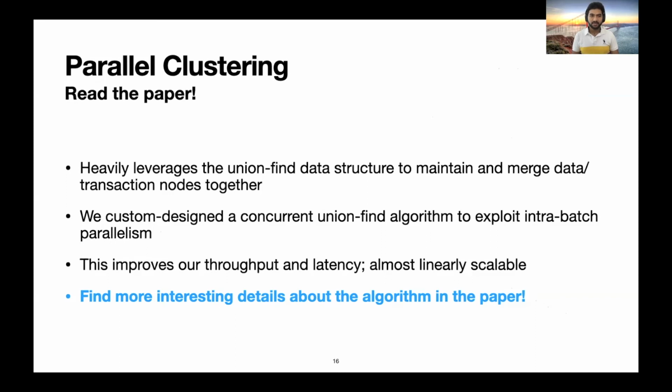A note on parallel clustering. Our algorithm heavily leverages the union-find data structure to maintain and merge data nodes together. We custom designed a concurrent version of the union-find algorithm to exploit intra-batch parallelism. This improves throughput and latency, yielding almost linear scalability. You can find more interesting details about the algorithm and its implementation in the paper.